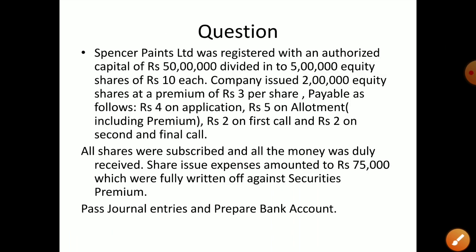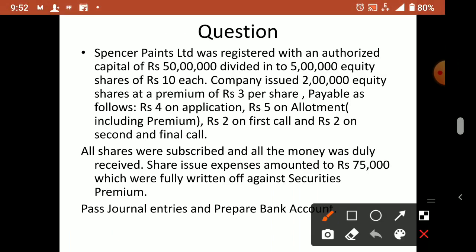Now one question we'll discuss. This is Spencer Paints Limited, registered with authorized capital, given here rupees 50 lakhs. So the amount is given directly, divided into 5 lakh equity shares of rupees 10 each. So this is the number of shares, 5 lakh, into one share price of rupees 10. So 5 lakh into 10, total value is 50 lakhs. Now that is authorized.